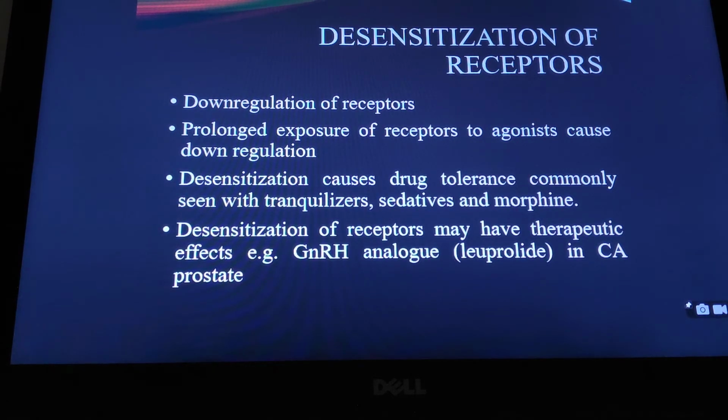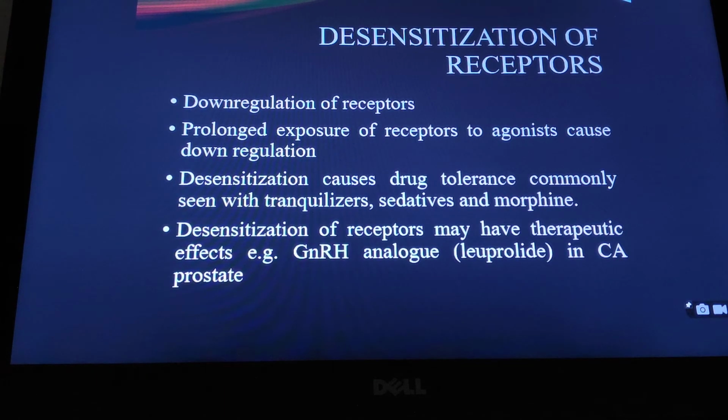Now we come to desensitization of receptors. What is desensitization of receptors? It is also known as downregulation of receptors. This is a very interesting phenomenon where, if the receptor is exposed to the drug or agonist for a prolonged period, or if there is continuous exposure to the agonist, the receptor becomes desensitized. It becomes hypoactive, or less activated, causing drug tolerance, which is commonly seen with drugs of the central nervous system like tranquilizers, sedatives, and morphine.